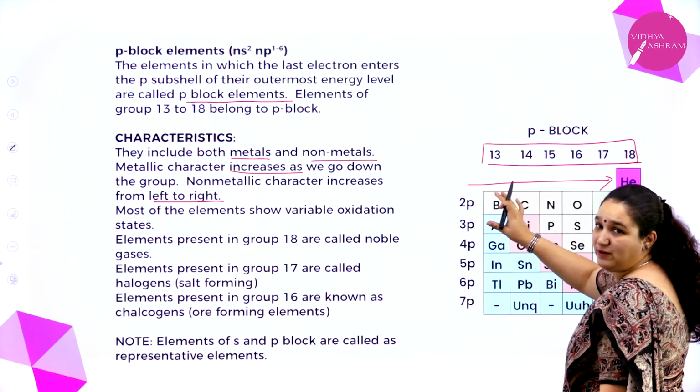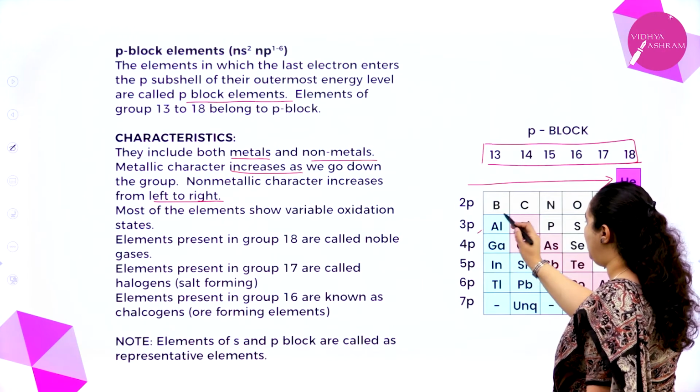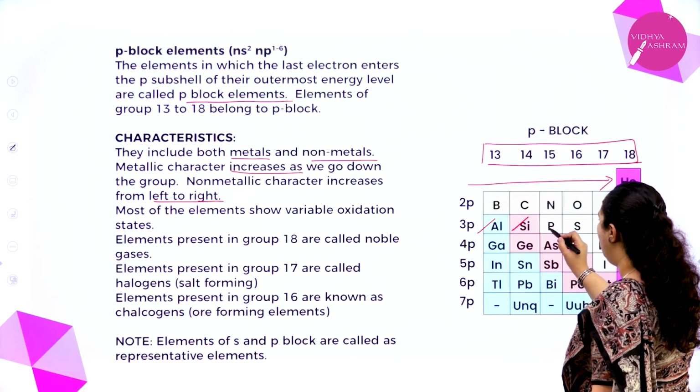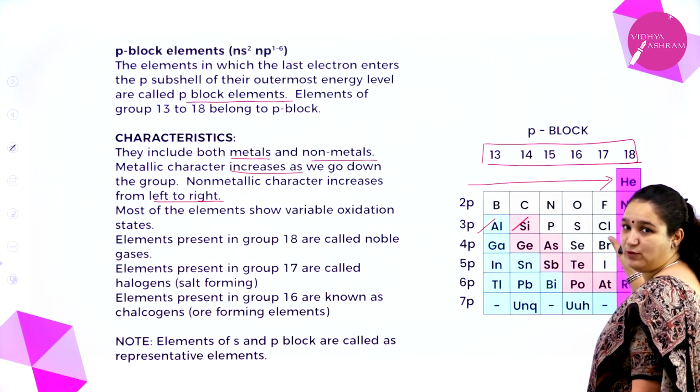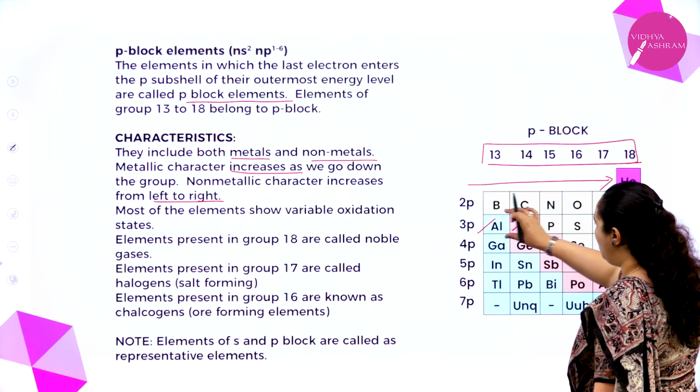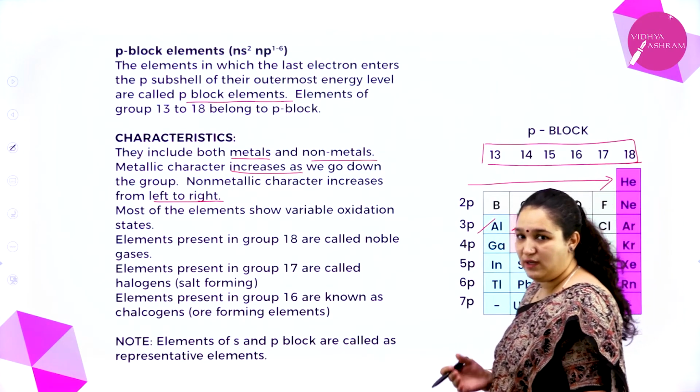If you start from a metal, slowly you get a metalloid. You can see aluminum is a metal, silicon is a metalloid, and phosphorus, sulfur, chlorine, argon are non-metals; argon is a gas. So as we move from left to right, the non-metallic character goes on increasing.